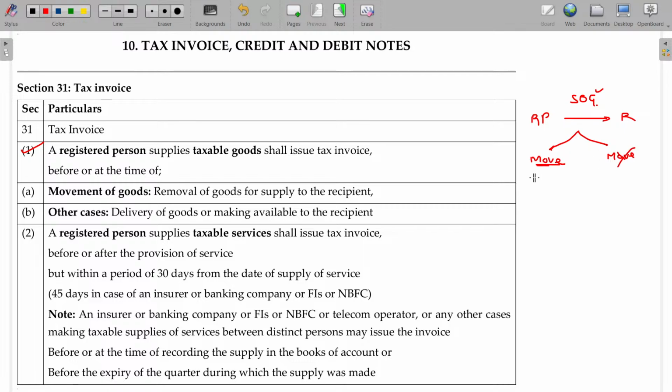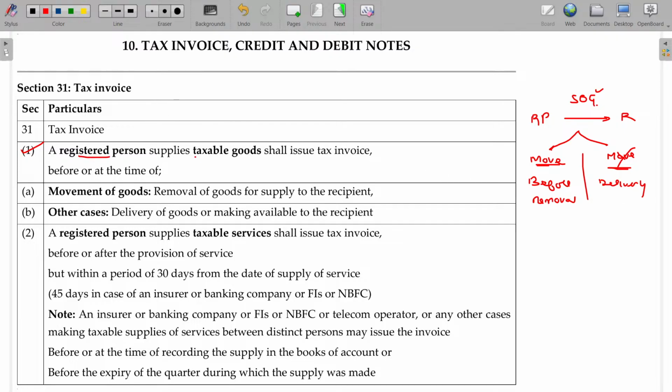In case of movement, before removal from your place, you have to issue the invoice. In other cases, if there is no movement of goods, delivery is available in the hands of the recipient. We have referred to these two already along with the time of supply case.